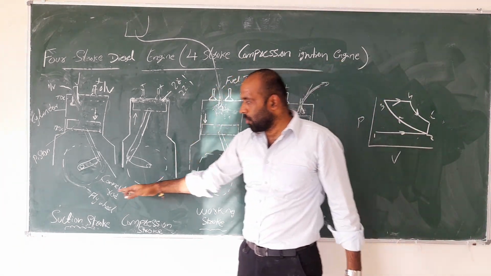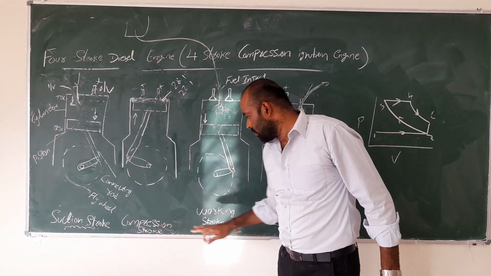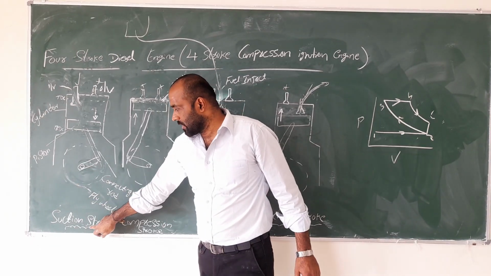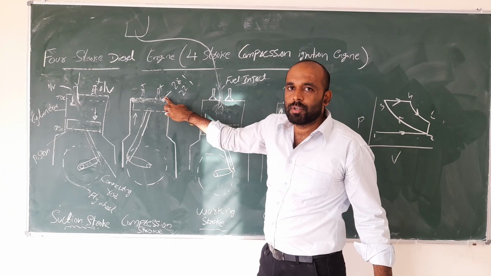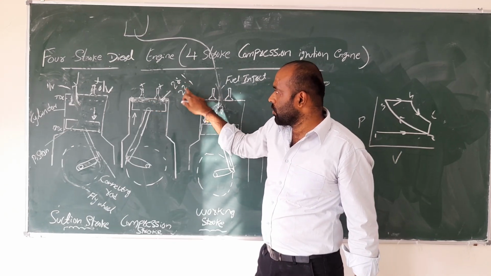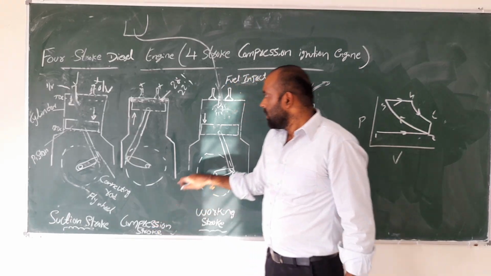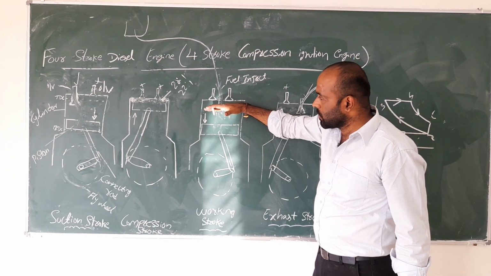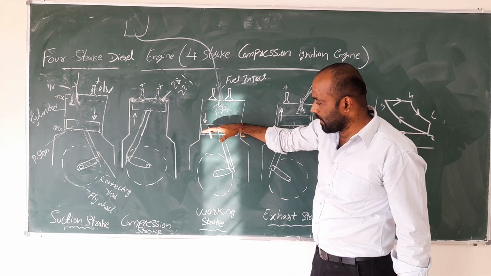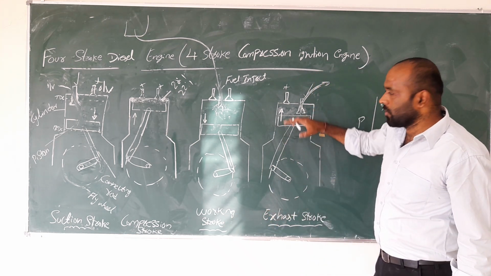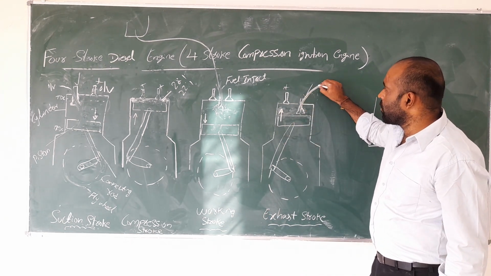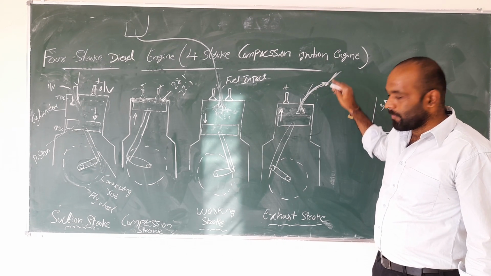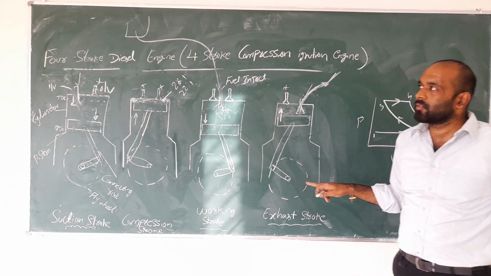In the 4-stroke diesel engine, 4 strokes are there: suction stroke, compression stroke, working stroke, exhaust stroke. In the suction stroke, normal air passes through the cylinder. In the compression stroke, both valves are closed, with a compression ratio of 20:1 to 22:1. Once the diesel enters the cylinder, combustion takes place, and the piston moves top to bottom, the working stroke. Then bottom to top also, at which time the outlet valve opens and the smoke passes outside, just like through a silencer. That is called the exhaust stroke. This is the 4-stroke diesel engine.